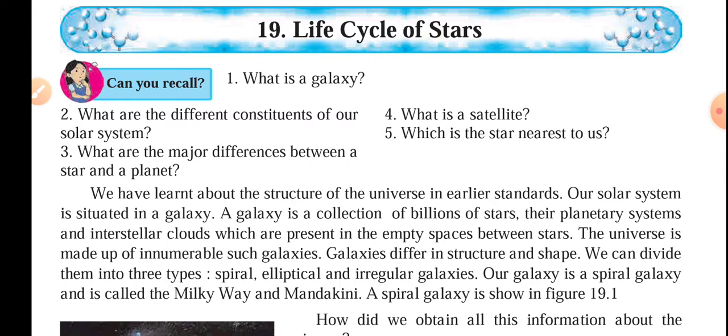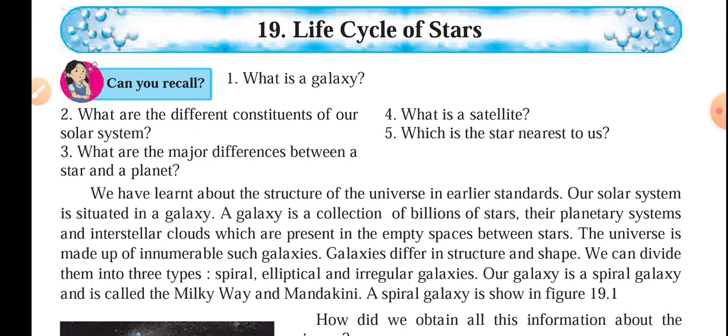When it comes to space, everyone is curious to know about the different astronomical bodies present in space. And among them, the most important and the most discussed astronomical body is the star. Now, first we will understand what exactly a star is.